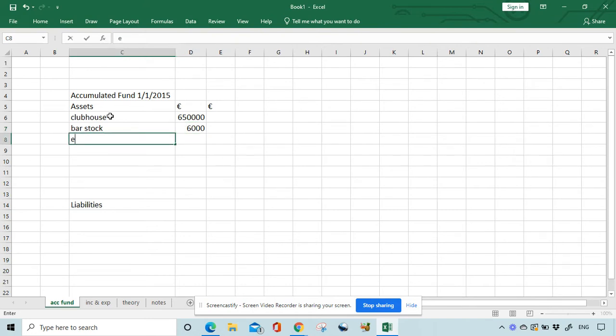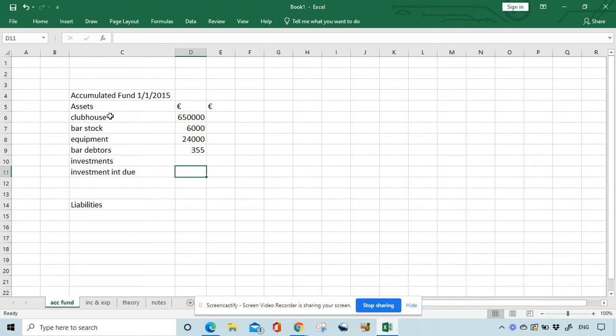There is equipment of 24,000. There is bar debtors of 355, and then we're going to do investments. We know investment interest due because we're told that is €300, and last thing is levy due.